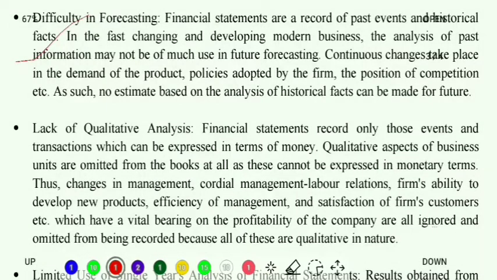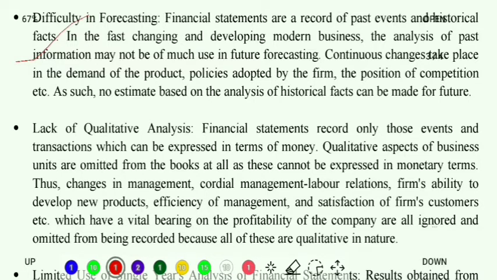The demand for the products is changing, the taxation system in the country changes. Everything is changing at such a rapid speed that even if I have some past information, it is not of so much importance to me now, because whatever forecasting I do with that information will not be applicable in reality, as the scenario has changed too much.